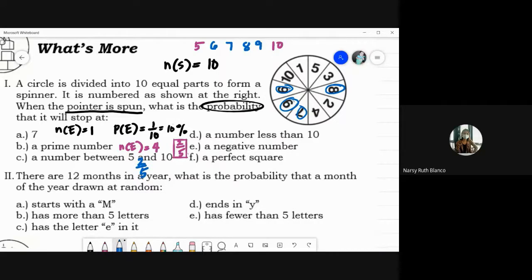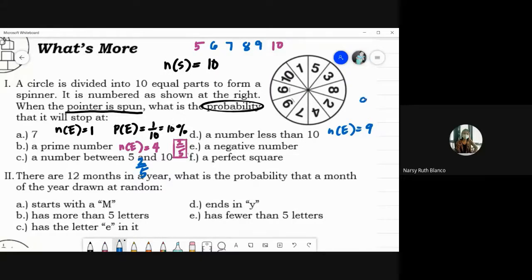How about letter D? A number less than 10. Probability of getting a number less than 10. Tingnan nyo, ilan yung less than 10 dyan. Okay? Kailangan mahanap nyo muna si N of E nyo. Okay, 9. Tama si Mostrales and Domingo. Oy, sinagutan na ni Owerada 90%, which is correct. Kasi ang number of favorable outcomes natin ay 9.